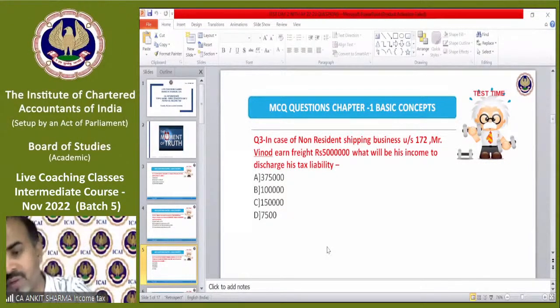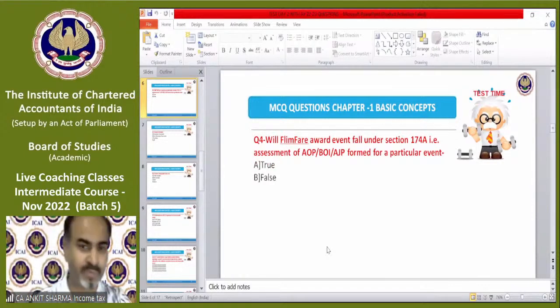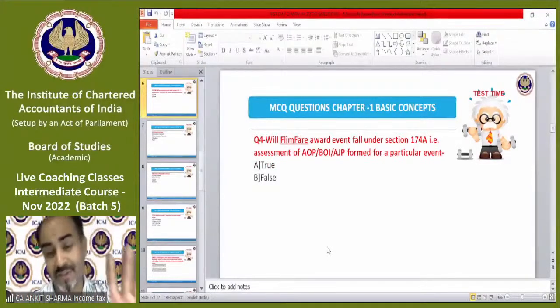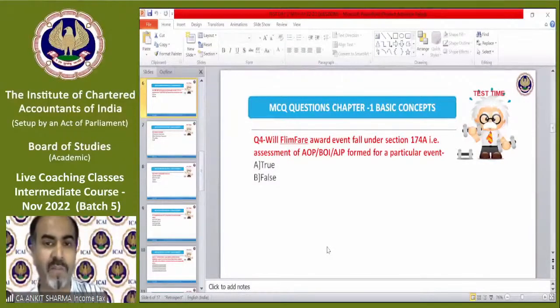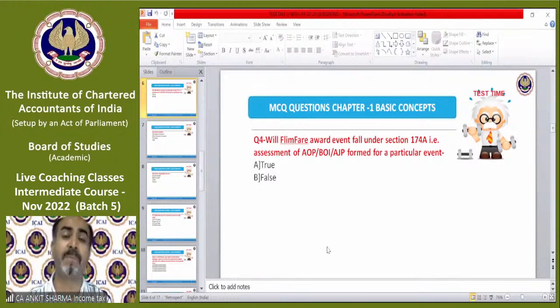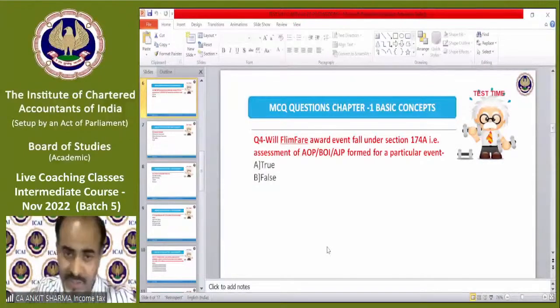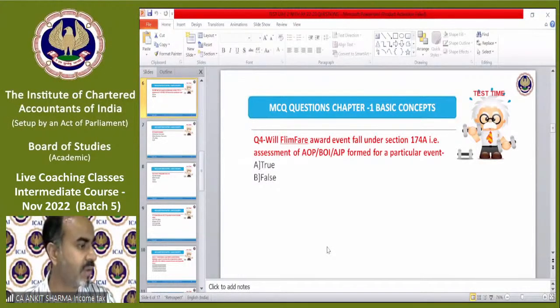Very well done, students. Question number 4. Again, this is very tricky. Let me tell you, very tricky. So read it carefully and then answer me after recalling the provision. Will the Filmfare Award event fall under section 174A, that is assessment of AOP, BOI, AJP formed for a particular event? Is it true or false? Let's see who is going to give the correct answer of question number 4.